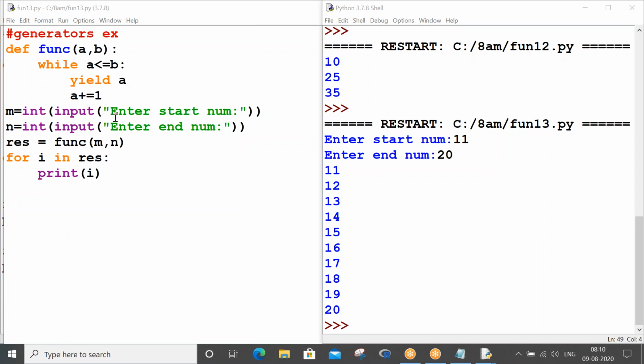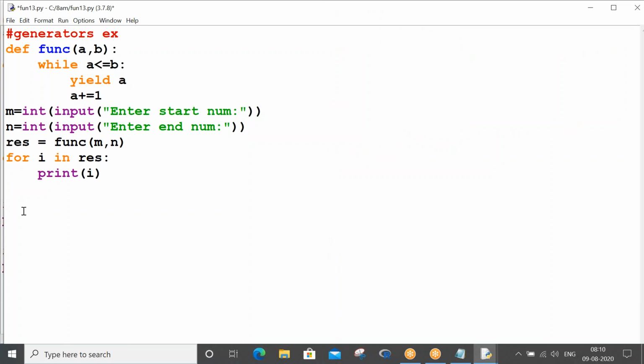Somebody will ask a question like this: okay, you explained yield for me, all good, but it is that we are replacing return with yield. Return can only return one variable or two or three, right?